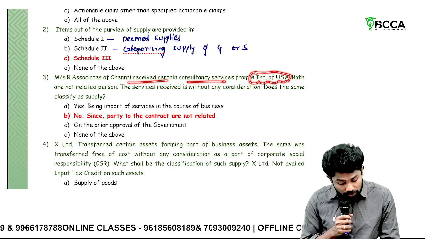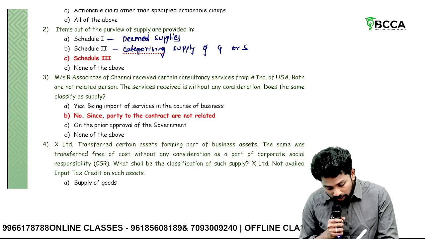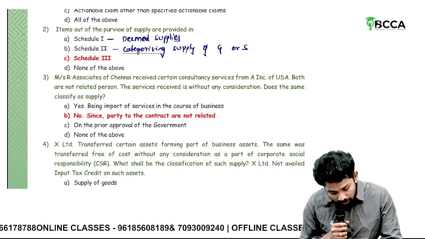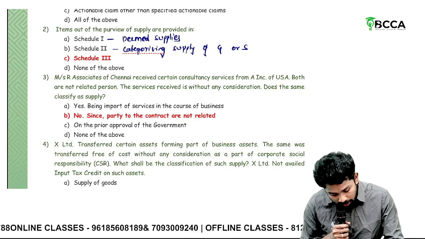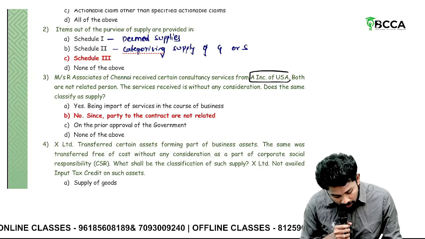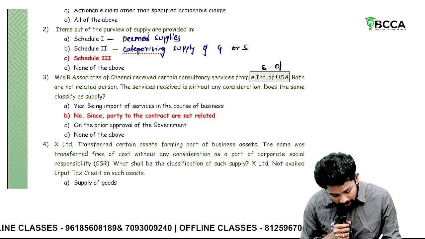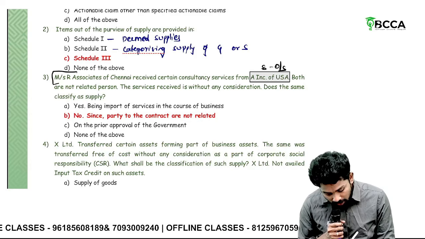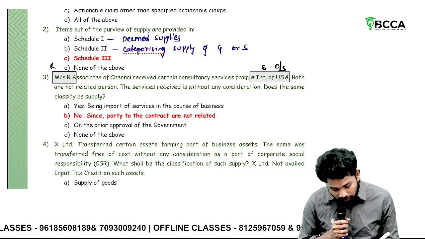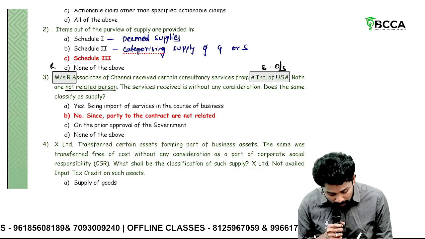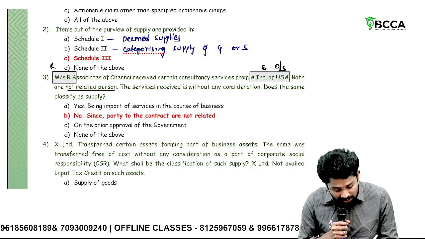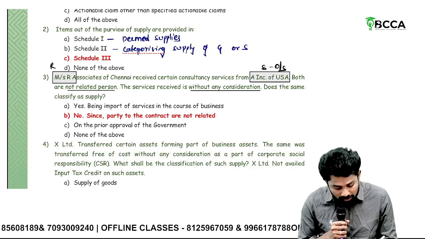Then our associates of Chennai received certain consultancy services from A Incorporation of USA. Sir, A Incorporation of USA, that means the supplier. Where is the supplier located, sir? The supplier is located outside India, in the USA, whereas our associates is the recipient. So when from outside India you are receiving a service, what is it? Import of service. From a related person or not a related person? Not a related person. The services received are without any consideration. Thus the same is classified as supply.